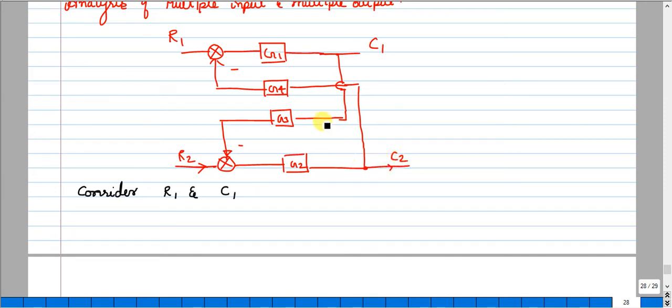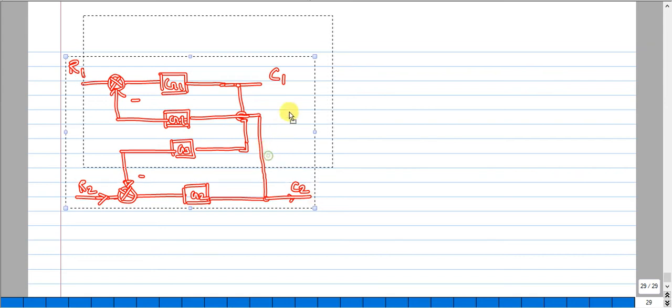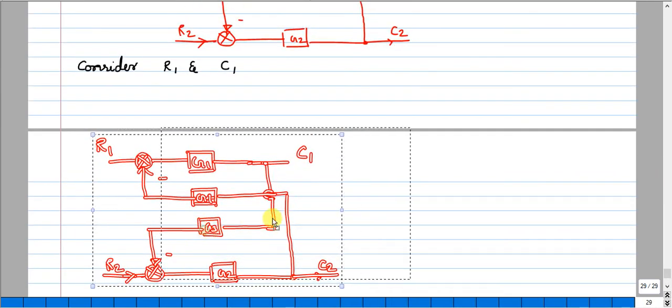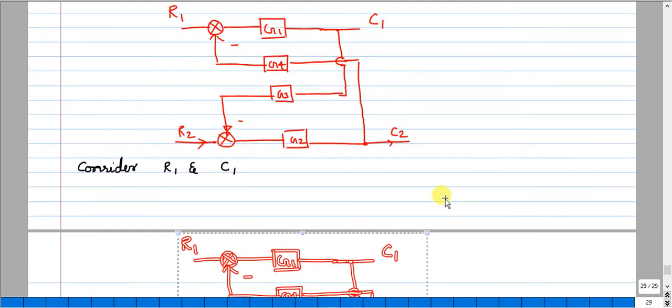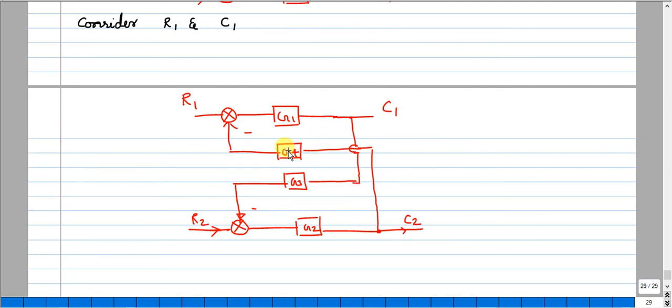So the modification I will write, let me copy this. Okay, this is the sketch. So my condition is, I will consider R1 and C1, and R2 and C2 as 0.